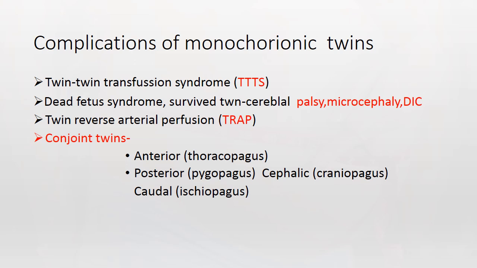Complications of monochorionic twins. They are twin-twin transfusion syndrome, dead fetus syndrome, surviving twin cerebral palsy, microcephaly, DIC, twin reversed arterial perfusion, that is TRAP, and conjoined twins. Conjoined twins may be thoracopagus, pyopagus, craniopagus, and ischiopagus. They are shown in the diagram.